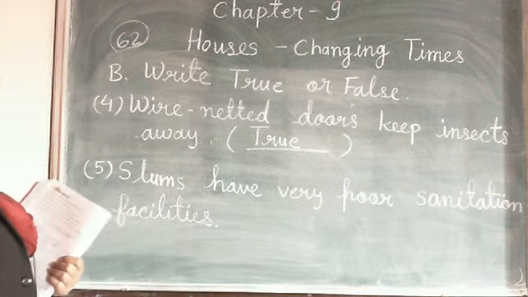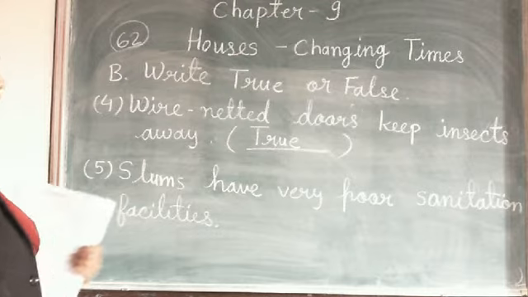What is given on the 5th number? Slums have very poor sanitation facilities.